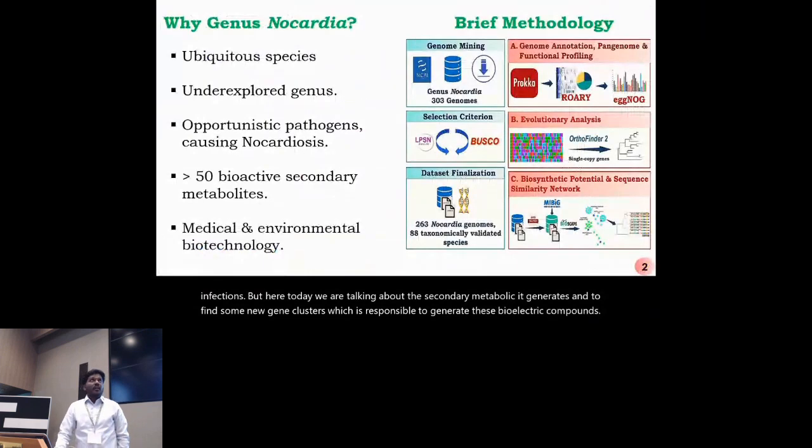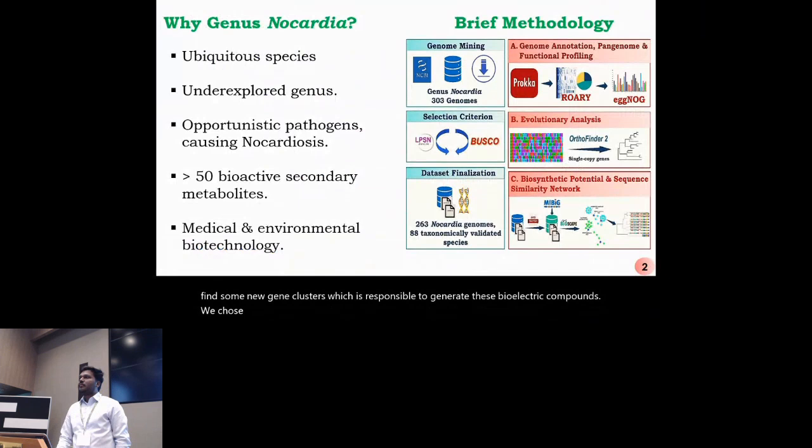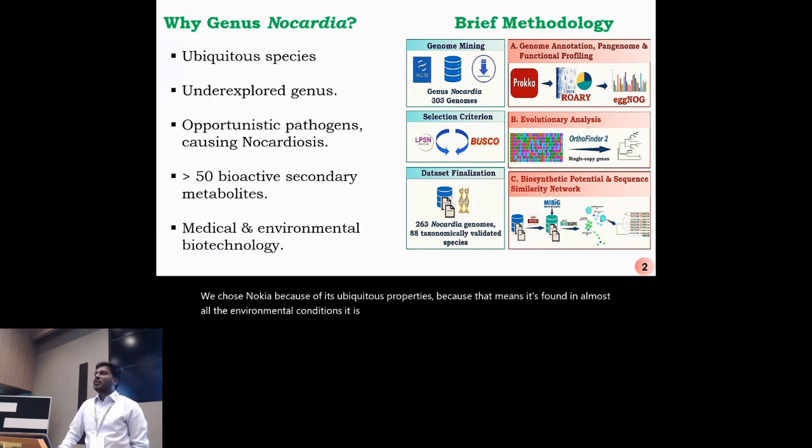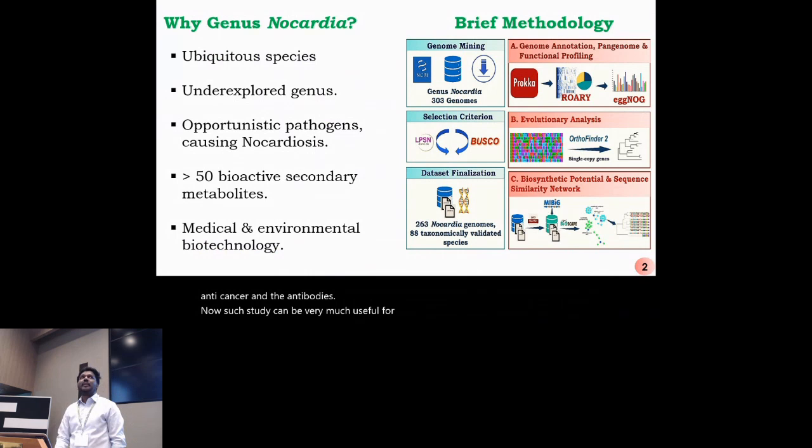So we chose Nocardia because of its ubiquitous properties, which means it's found in almost all environmental conditions. It is yet an underexplored genus because of the complex taxonomy which it has. It is an opportunistic pathogen. It's known to cause a disease, nocardiosis, which is very prevalent in the US, Taiwan, and India. It is also known to produce more than 50 bioactive secondary metabolites, which have antimicrobial, antibacterial, anti-cancer, and anti-tumor properties. Now, such a study can be very useful for medical and environmental biotechnology.